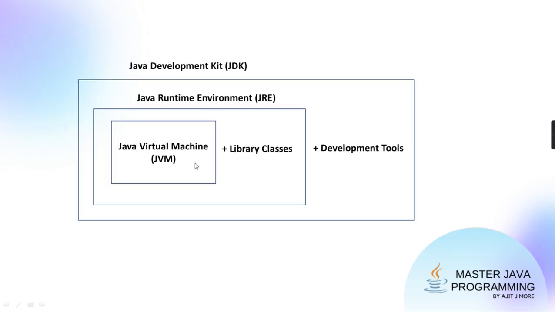And therefore, pictorially, if I show, it is like this. Getting? Your Java Development Kit is made up of the Java Runtime Environment plus development tools. And the Java Runtime Environment is made up of the Java Virtual Machine plus the libraries. These libraries are provided in class form, but they are organized and kept in proper packages: a main package Java, then a sub-package, and in that the classes are there. Okay, so I hope this part is also clear to you.